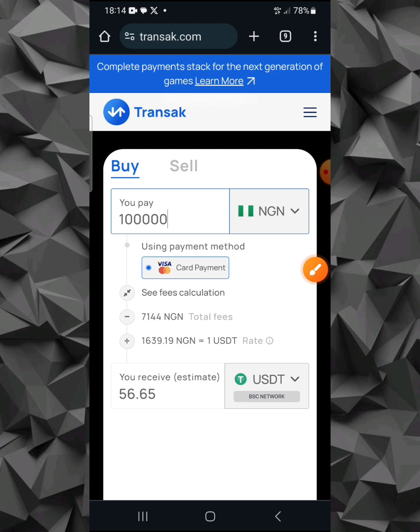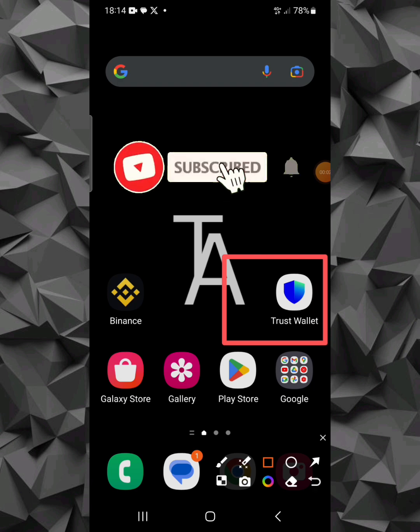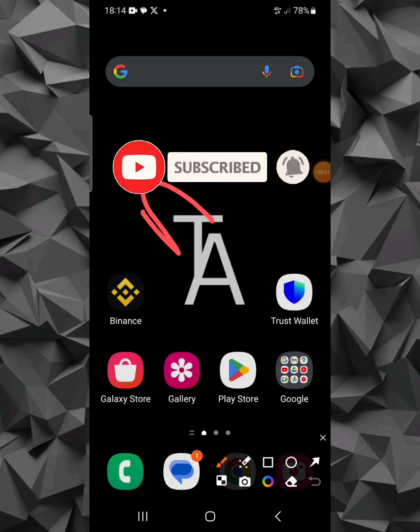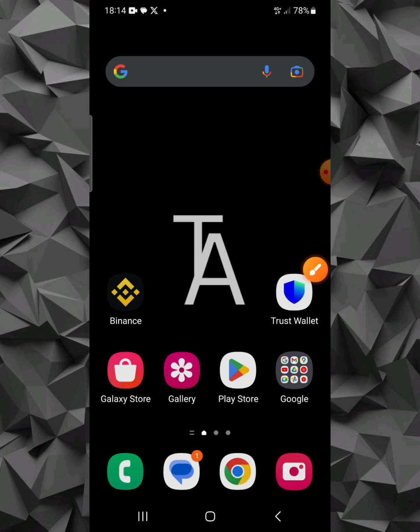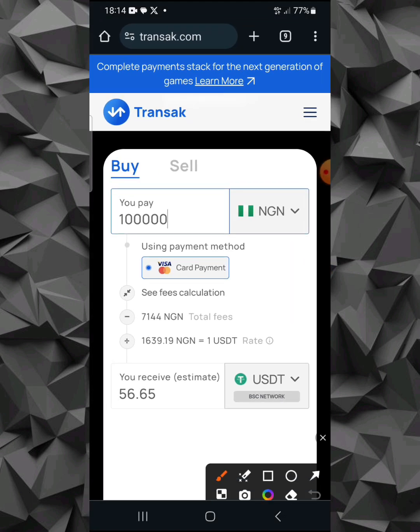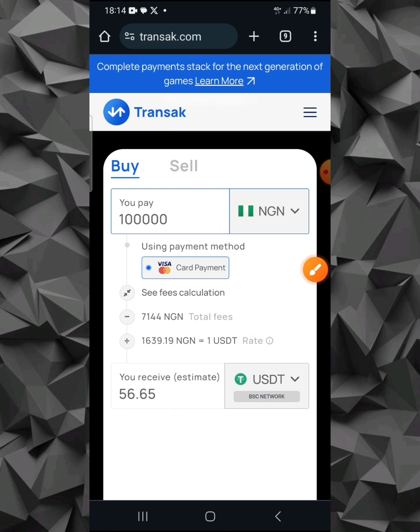Now, there are many platforms that use Transak as payment gateway. Platforms like Trust Wallet use Transak to get USDT for their customers. Even MetaMask also uses Transak to get USDT for their customers. But if you are going to be using Trust Wallet, they usually charge their own fees. They have to make profit before they give you their own USDT. So I actually advise you guys to come straight to the payment gateway to get your USDT by yourself. If you are going to be using all these exchanges like KuCoin, Bybit, Trust Wallet, and the rest, they will charge you some fees before they give you the USDT. But once you are buying directly from the payment gateway, you are making a lot of profit.